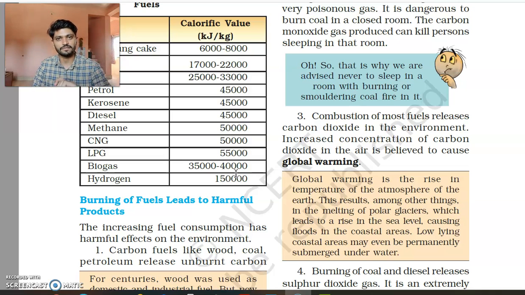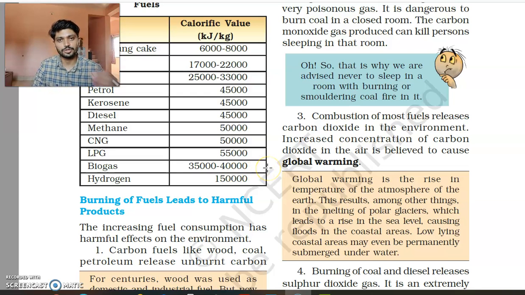Our land, where farmers do farming, if this acid water comes in, the acidic amount of the soil increases. So we have to add certain fertilizers and chemicals to make it neutral. As we studied, if something is acidic and we add a little basic part, what happens? It becomes neutral. But if we do not do that, it affects the plants that already exist. So these are some of the harmful products which we obtain by burning fuels.